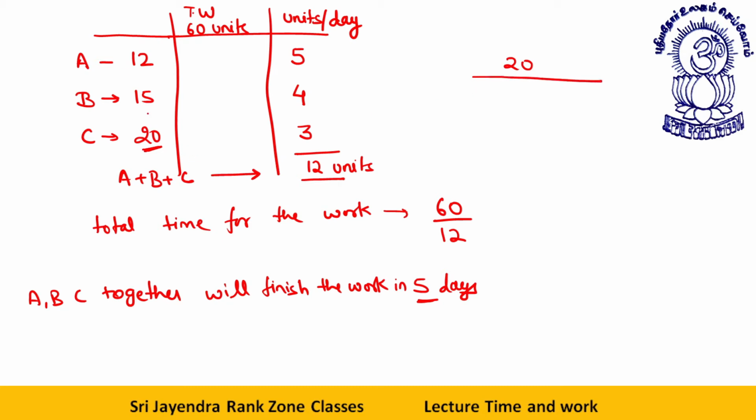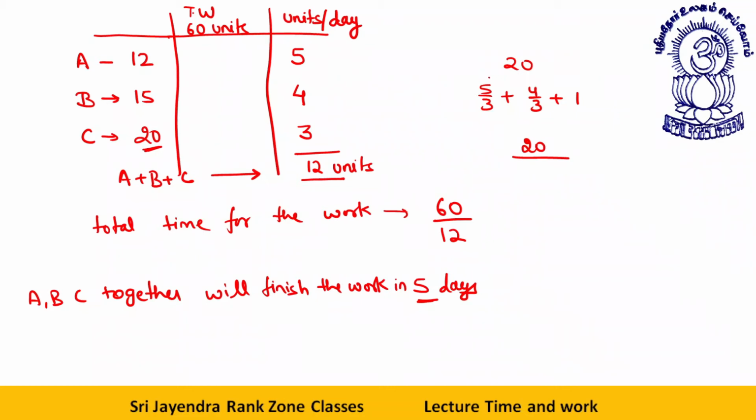See the ratio, 20 by 12. This number by this number. 20 by 12 is 5 by 3, plus 20 by 15, 4 by 3, plus 1. I told you, you have to increase it by 1. So the number of days together will be 20 by 5 by 3, 4 by 3, 3 by 3. That will be 20 by 5 plus 4 plus 3, into 3. Or you can say 5 plus 4.